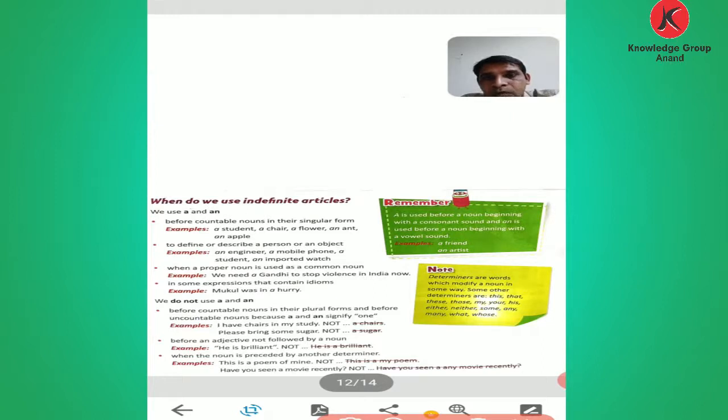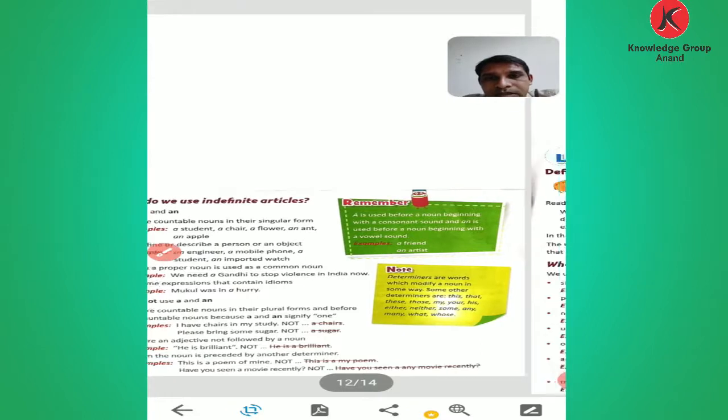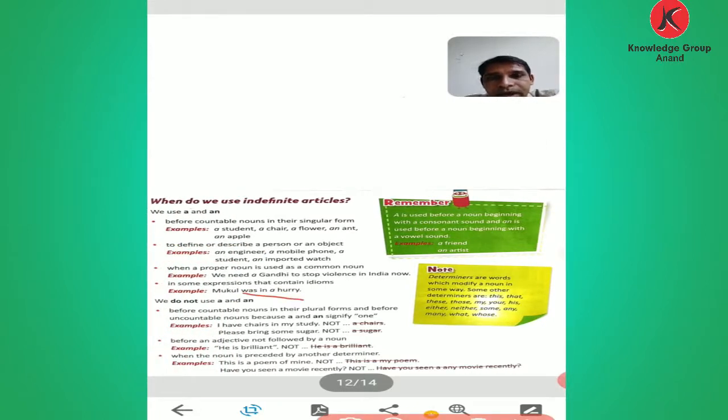When a proper noun is used as a common noun, then we use articles. For example, we need a Gandhi to stop violence in India now. Here Gandhi is not used as a proper noun but as a common noun, that is why the article a is put here. Also, in some expressions that contain idioms we can put articles. Mukul was in a hurry, so we put the article here.